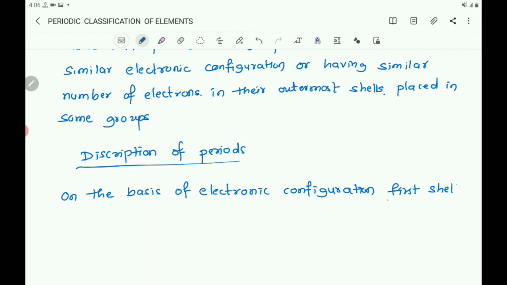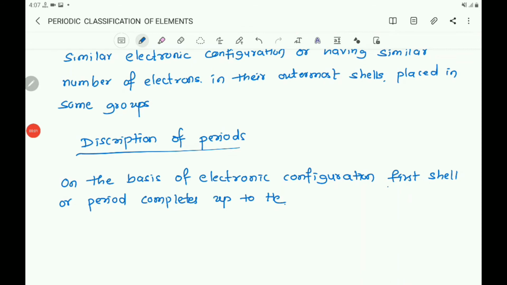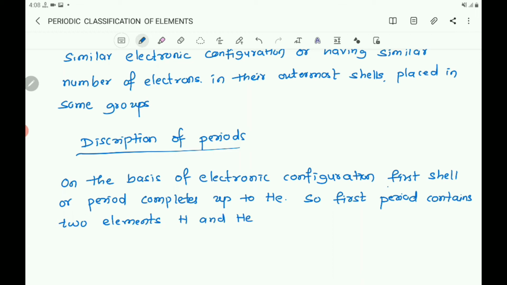So the first period contains two elements, H and He. H is hydrogen, He is helium.